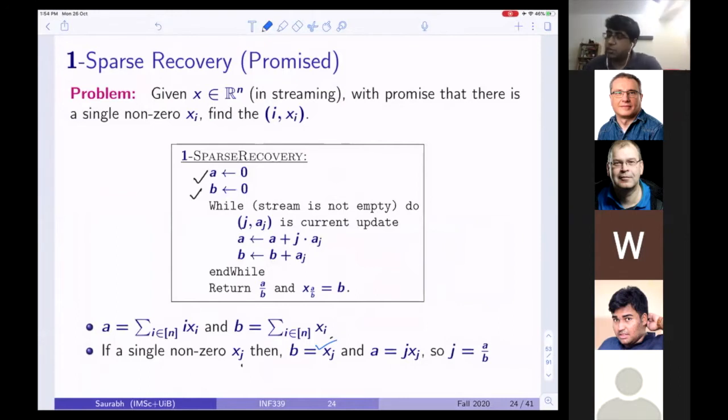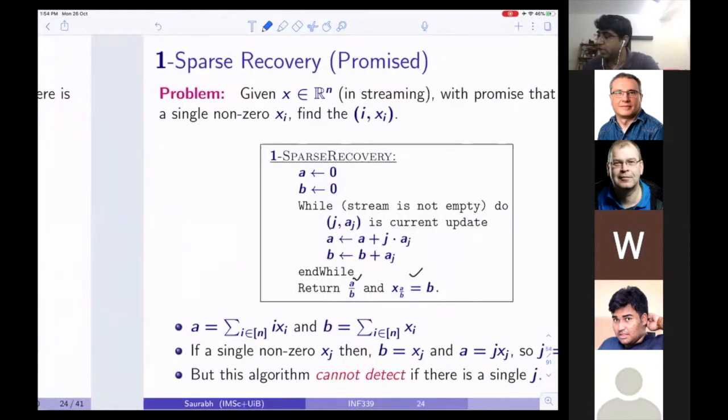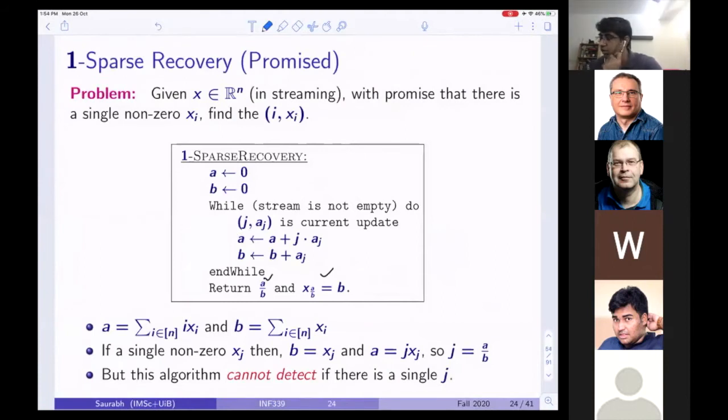But this was under the promise that there is exactly one non-zero coordinate in my vector. This algorithm cannot detect if there is a single such j. Maybe it will return some a comma b, some value b, but can we be sure that b does not store the sum of two numbers? Somehow, for a, the coordinates for which this sum has happened, it is still okay for us.